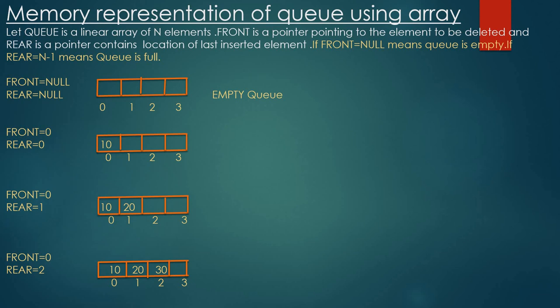And in the insertion case, insertion means NQ. Inserting an element into the queue is called NQ. Deleting an element from the queue is called DQ. In the NQ case, rear is incremented by 1. In the DQ case, front is incremented by 1.